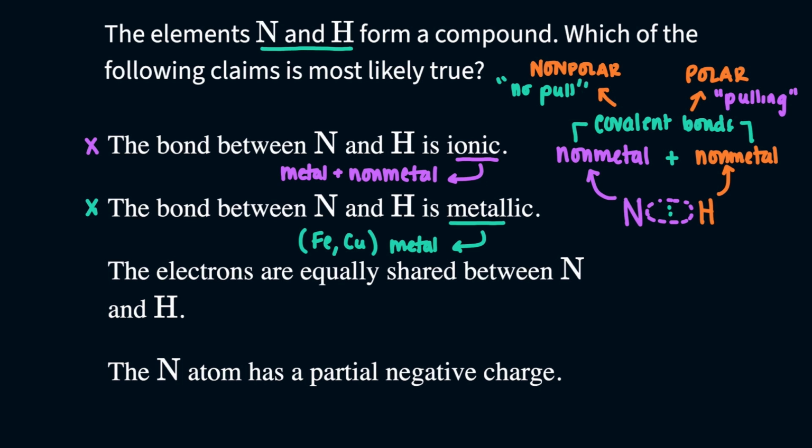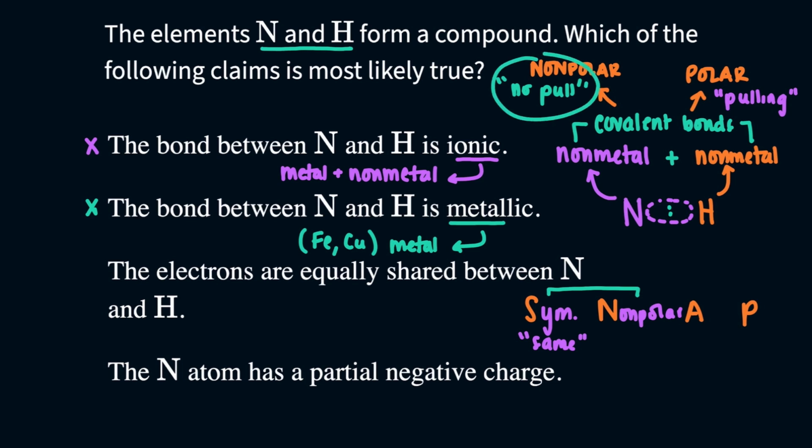Well, you could think of the mnemonic SNAP. S-N-A-P. Now this is a general mnemonic. It might not work every single time, but if you have different ends of the periodic table, chances are it will work. What this mnemonic SNAP means is that if you have symmetrical, aka the same elements between the bond, that bond would be nonpolar. And that kind of makes sense, right? If you have the same elements, there's no winner. There's no pull. The electrons would be split evenly right down the middle.